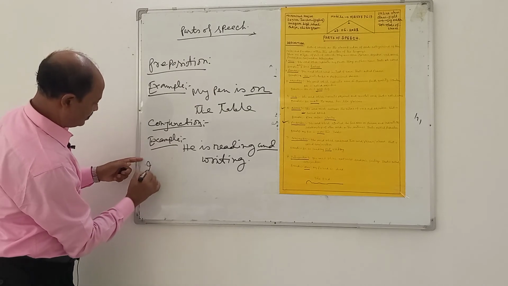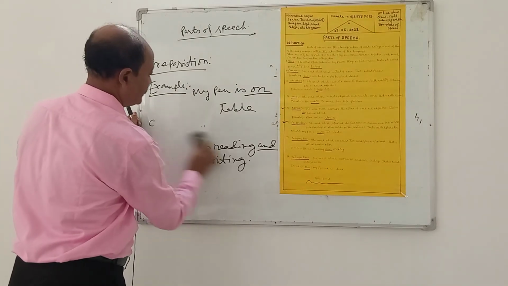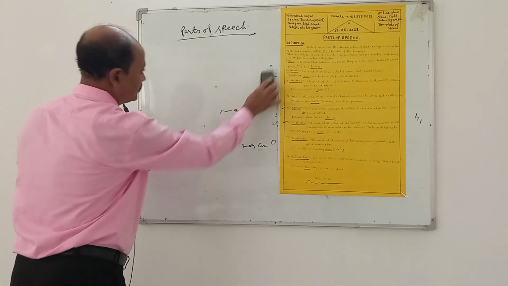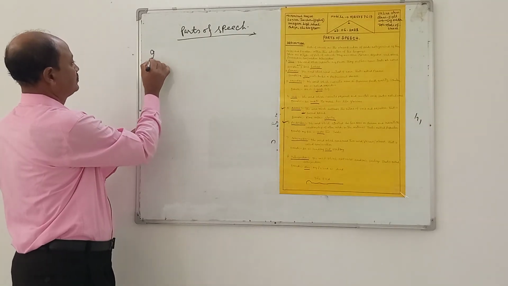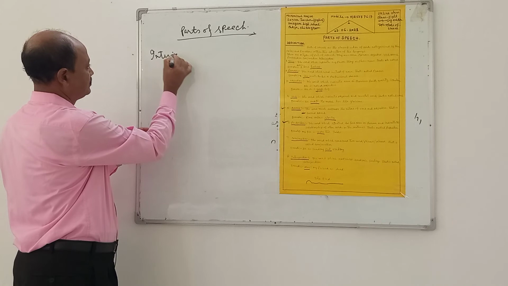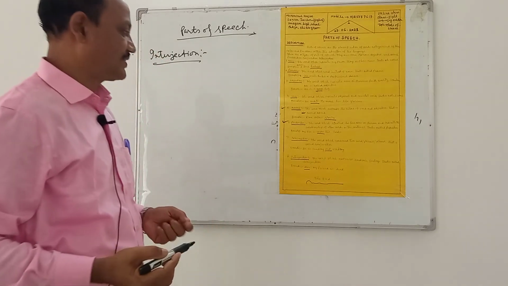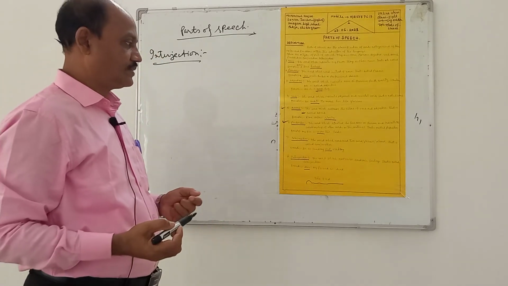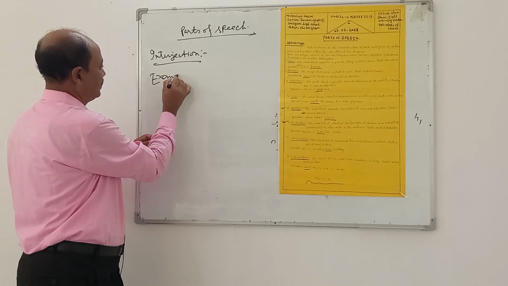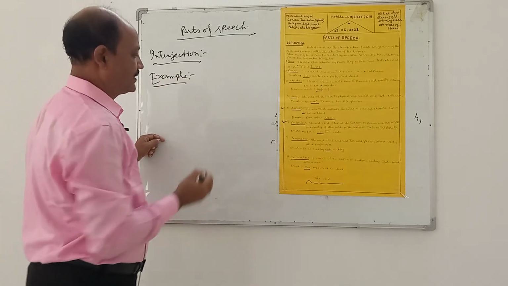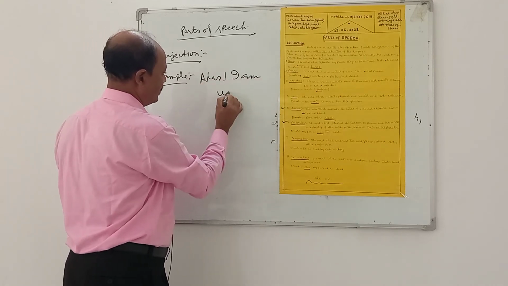Interjection. The word which expresses emotions and feelings is called an interjection. Example: Alas, I am undone.